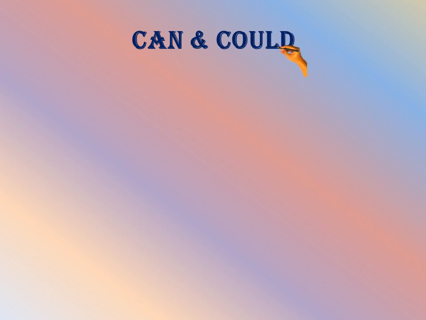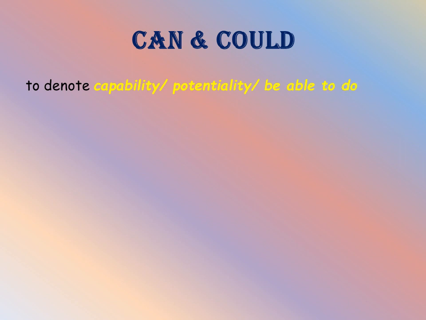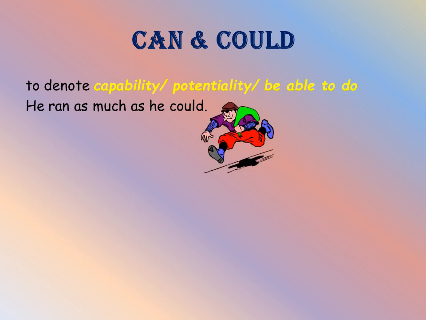Let us discuss the modal auxiliaries can and could. These modal auxiliaries are used to denote capability or potentiality, or being able to do something. We will better understand this with the help of examples. He ran as much as he could. It shows the capacity of a person to run, and he ran to his fullest strength.